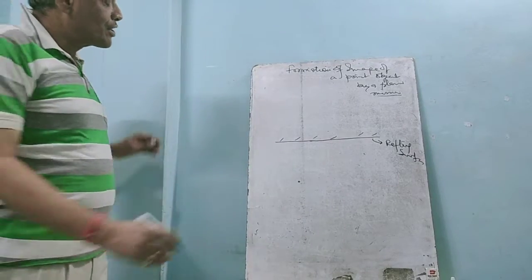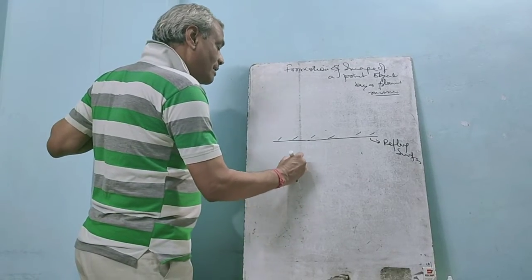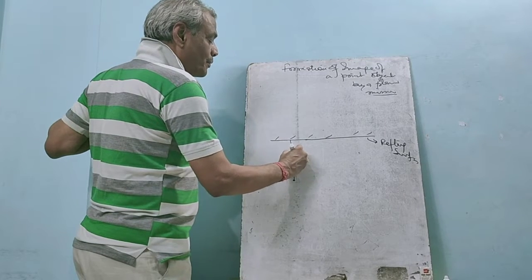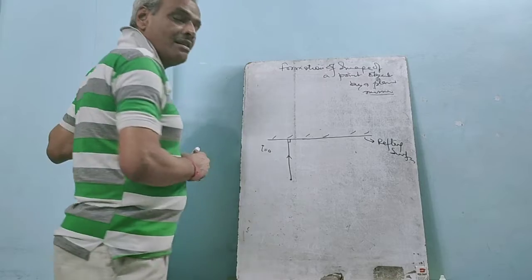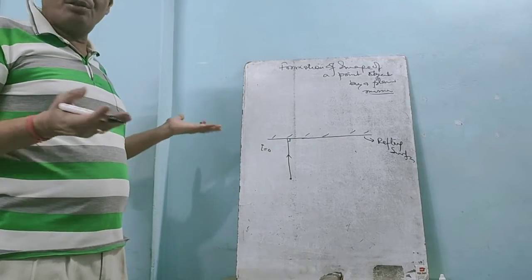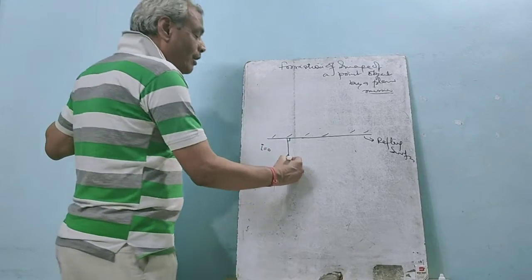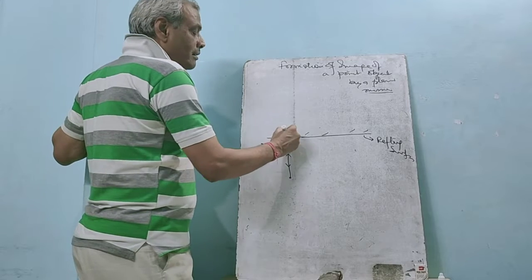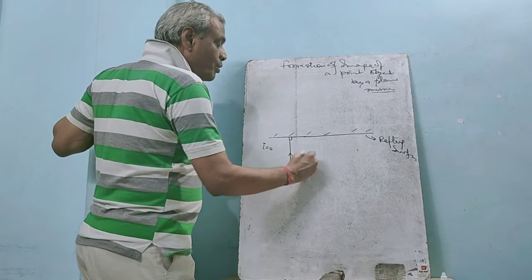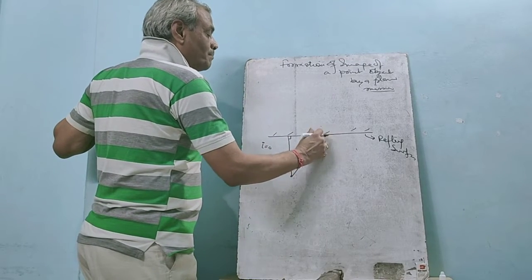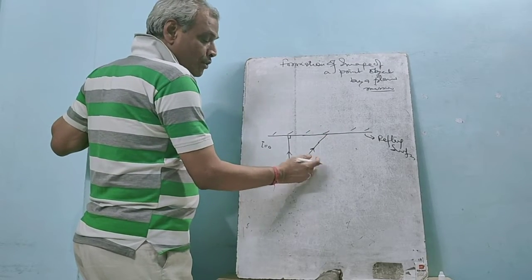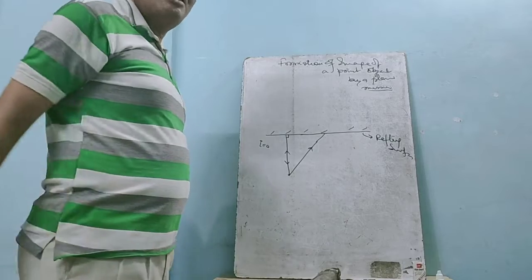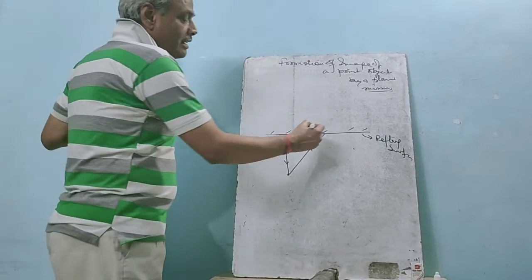Now see, first of all, one ray will travel normally to the surface. When it is normal to the surface, the angle of incidence is 0. It will not be deviated, and will be reflected back on its same path. One more ray, because to form the image at least 2 rays are needed.